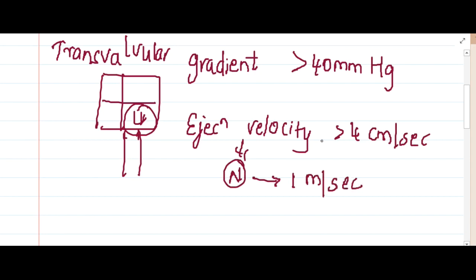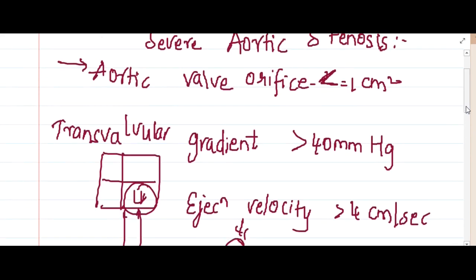Now in severe aortic stenosis, if it is increased to 4 meters per second, or the transvalvular gradient is more than 40 millimeters of Hg, or the aortic valve orifice is less than 1 centimeter squared, in these conditions we call it severe aortic stenosis. Then we have one more type, which is called super severe aortic stenosis.